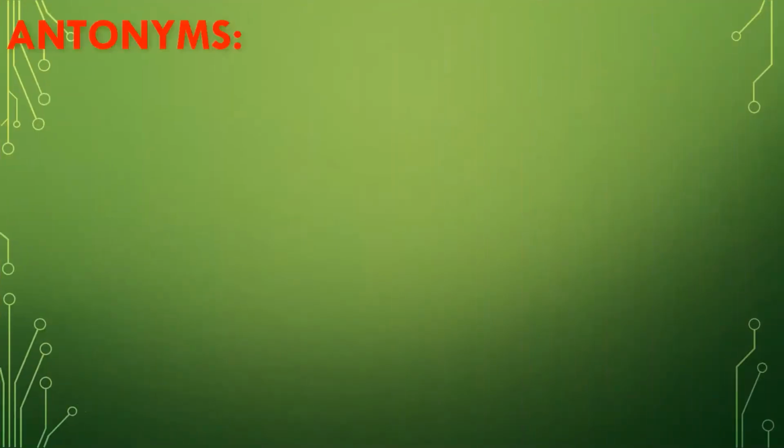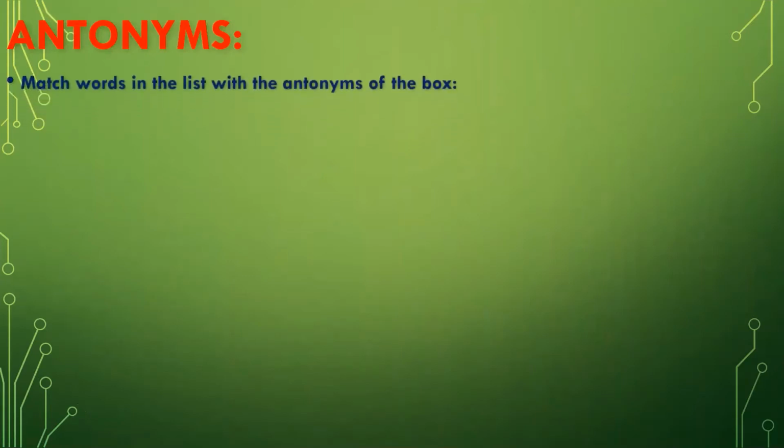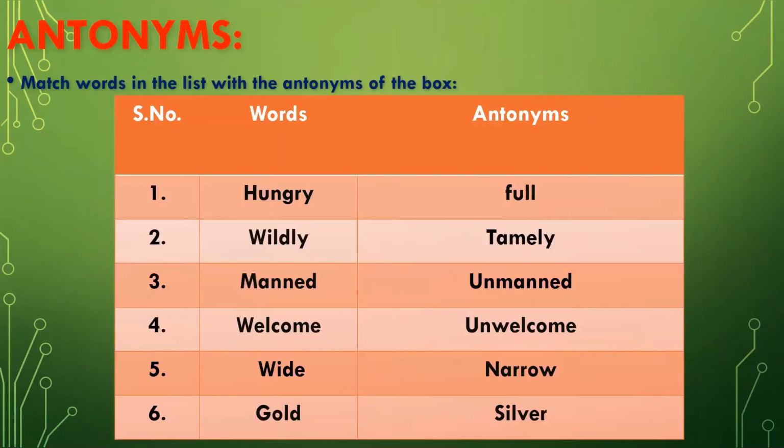And what is next? There are antonyms. Match words in the list with the antonyms in the box. Here are the words and the antonyms of those words. The first word is hungry and the antonym of that word is full. Wildly, tamely; manned, unmanned; welcome, unwelcome. Then the fifth word is wide. The opposite of wide is narrow. The last one is gold, and the antonym of gold is silver.